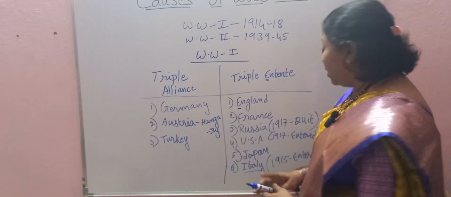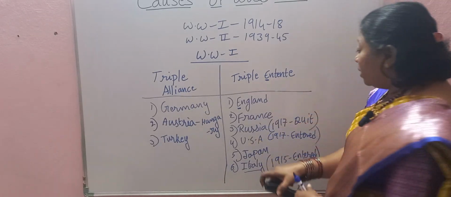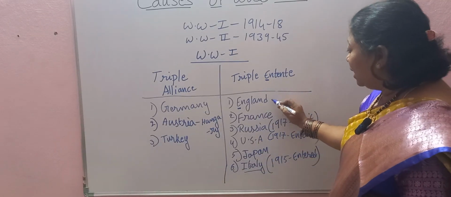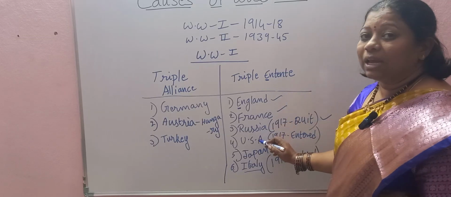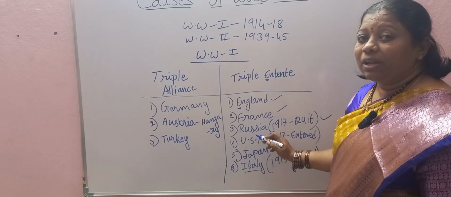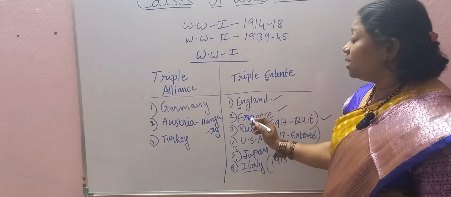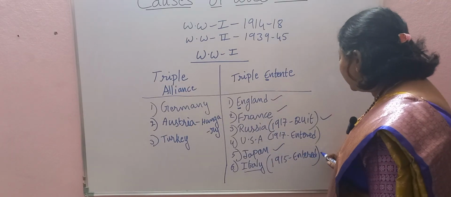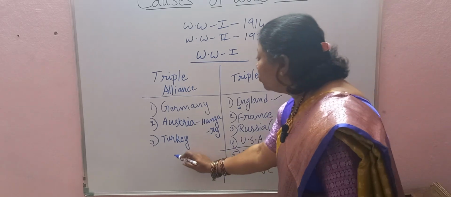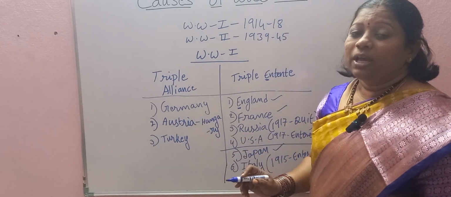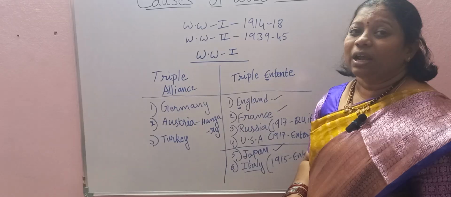Next, if you observe, the groups we have here, England, France, Russia, are the same for the Second World War also. But we can observe changes in Japan as well as Italy. Japan and Italy jumped towards the Triple Alliance group during the Second World War.